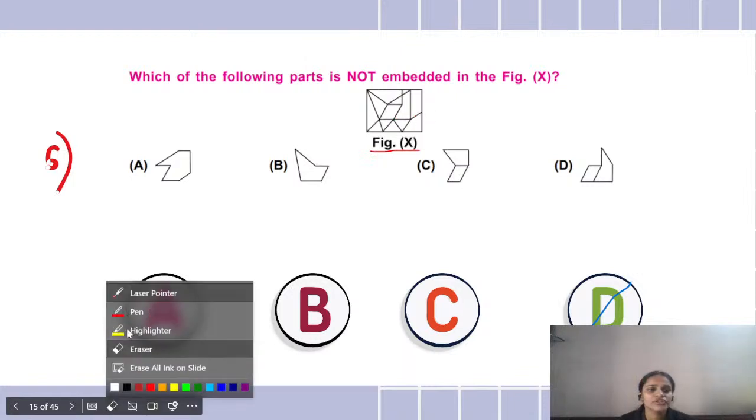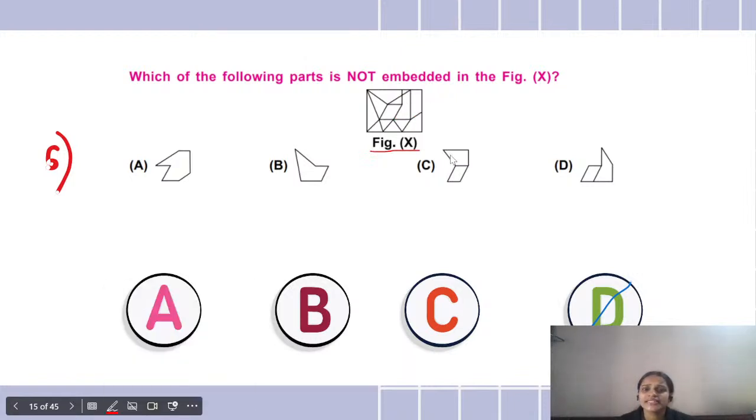Okay, now coming to figure C. Can I see this figure anywhere? Okay, here it is. So figure C is there, right? So I have figure C. Now coming to figure D. Can I see the figure D anywhere? No. So my correct answer is D. Yes, children, whoever has given the answer D is absolutely correct. This figure is not embedded.